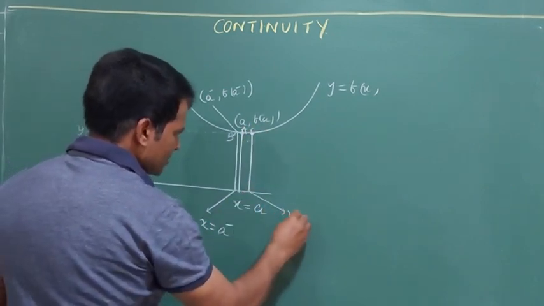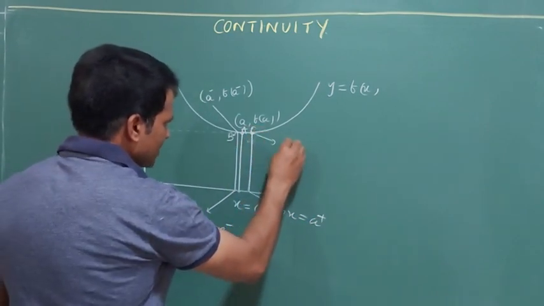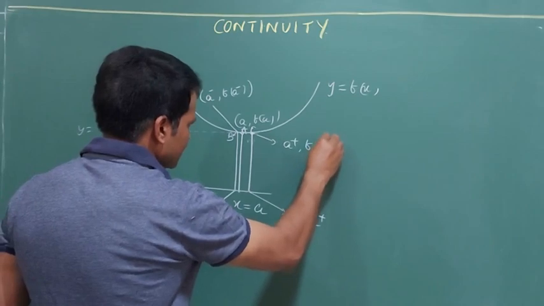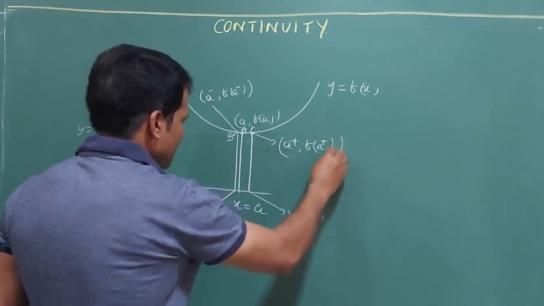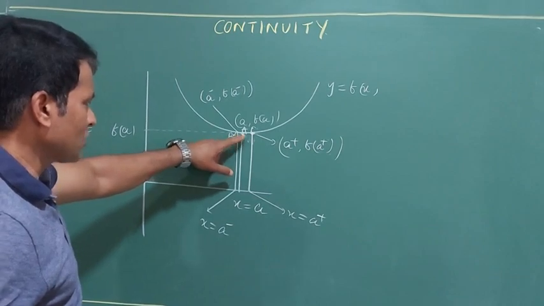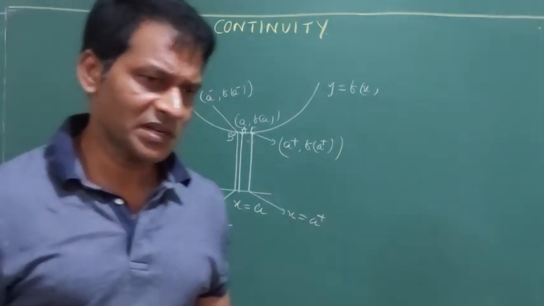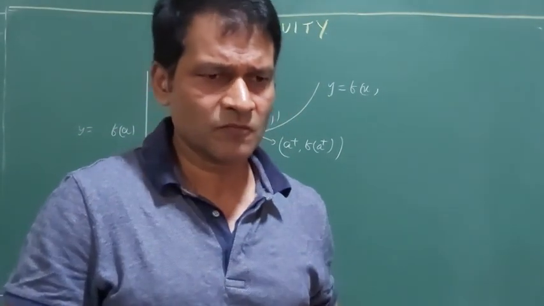This point is x equals a plus, and at this point c, it is a plus, f(a plus). That means what I need to tell you is that if a function exists at a point a, then it also exists in the neighborhood. Let's consider a student, a child whose name is x.